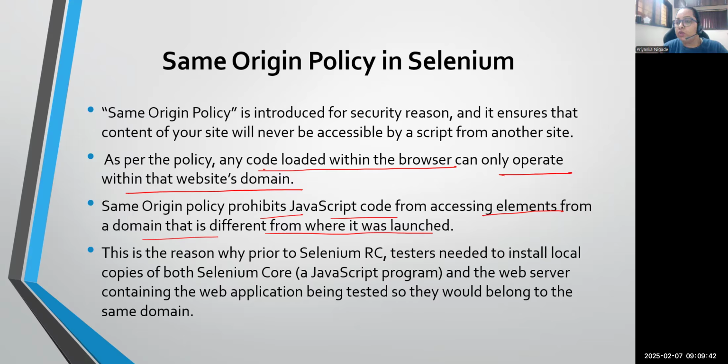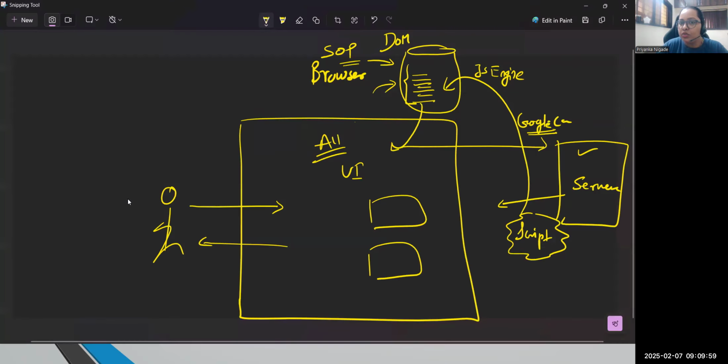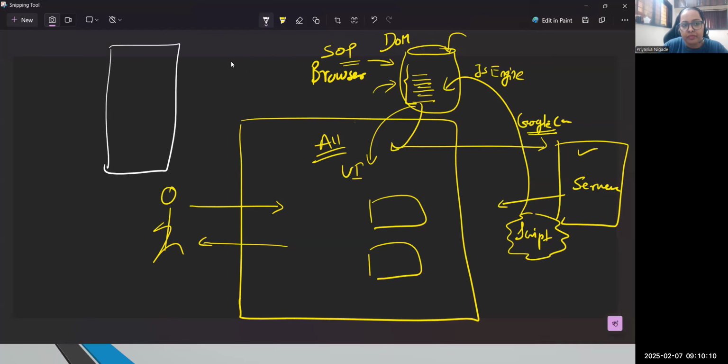So this policy was internally available, and mostly in 2006, right? At that time, they noticed this policy creates problems for automation. Why? Because in automation, we can open any application, we can test any type of application, right? And that's the reason they introduced Selenium RC. So what was the role of Selenium RC? Selenium RC knows that whatever is there in the JavaScript engine, the browser is only populating those things in the UI. So RC acts like a proxy server.